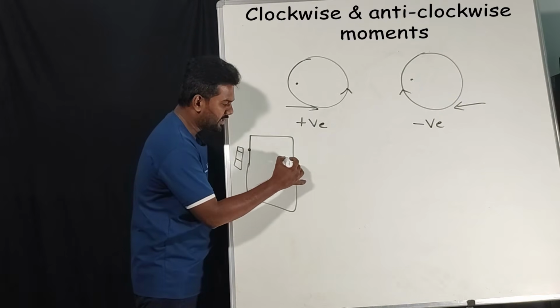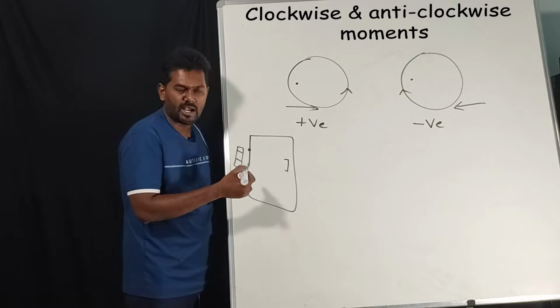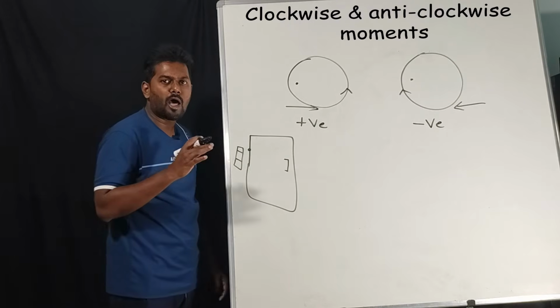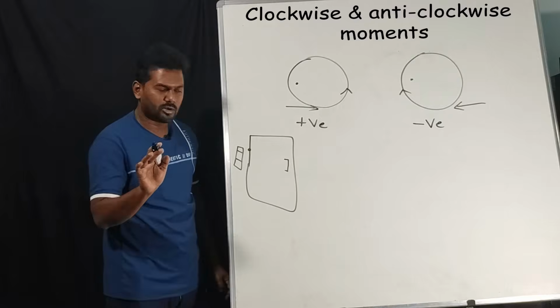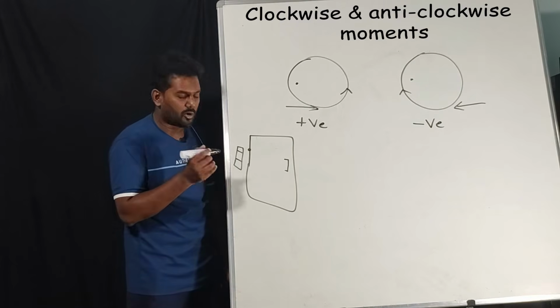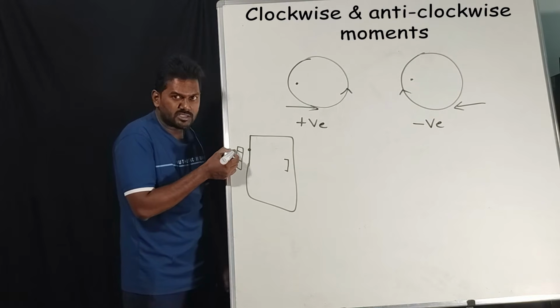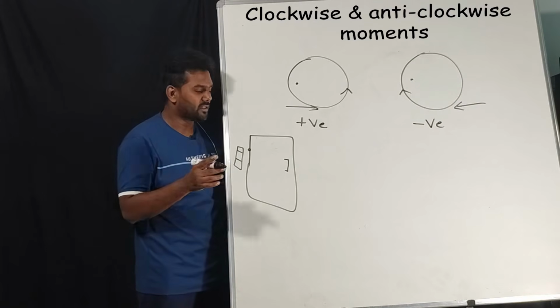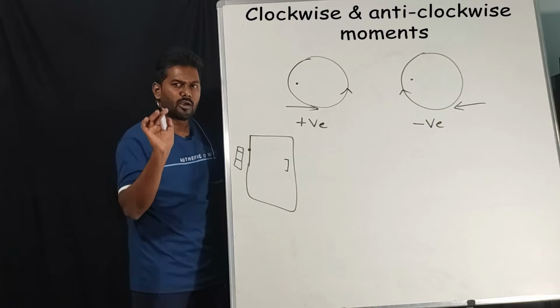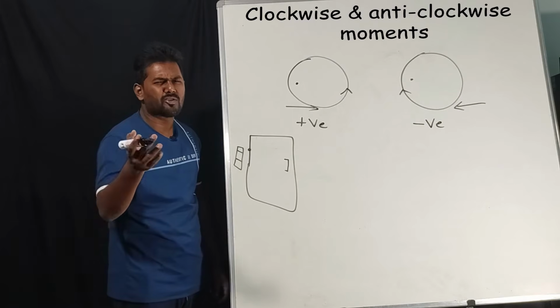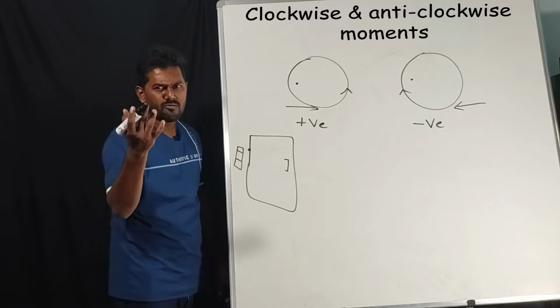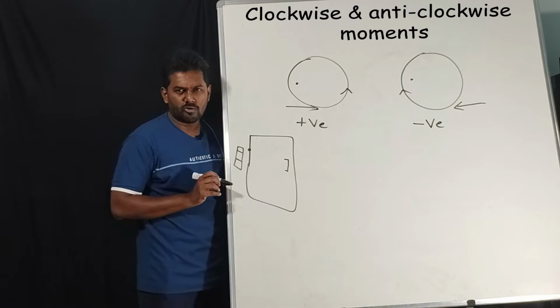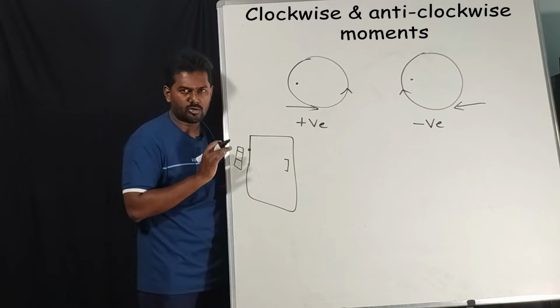The other corner is nothing but the opening side where you are going to pull or push to open or close the door, correct? So here this is very much important. In these hinges we are going to see moment of force. Now we'll talk about the first factor which is affecting the moment of force. What is that? Magnitude of force. What do you mean by magnitude? That is nothing but the numerical value. So here we are going to apply force to open or close the door, correct?